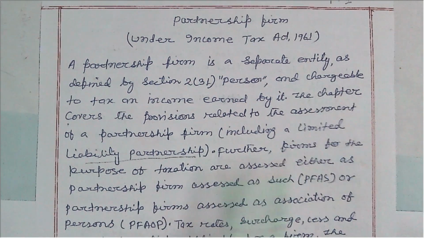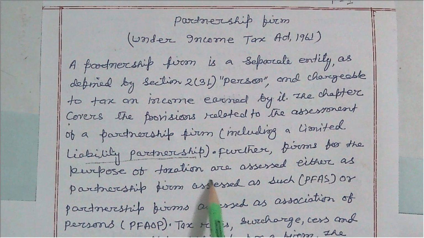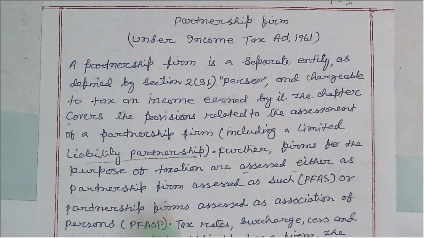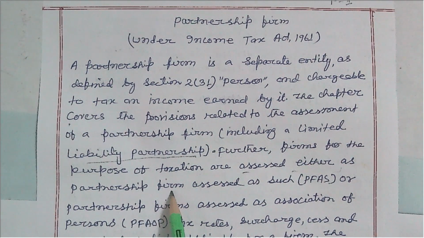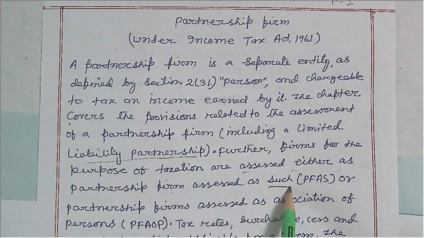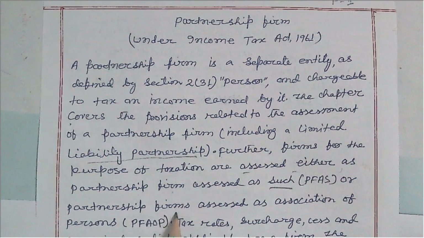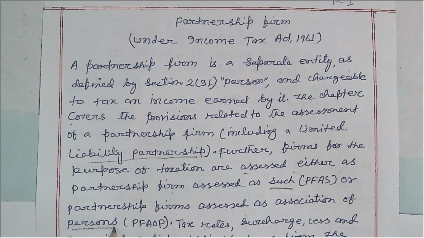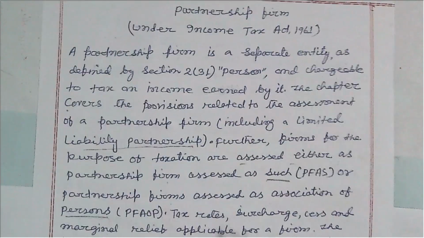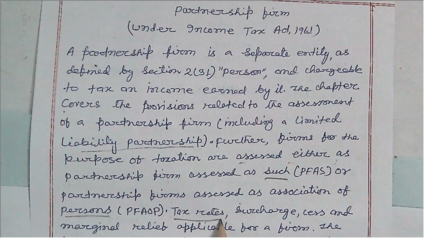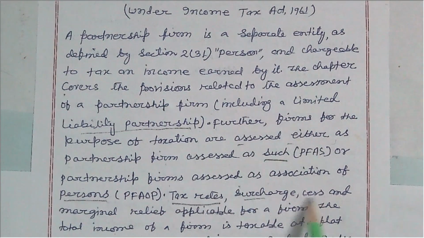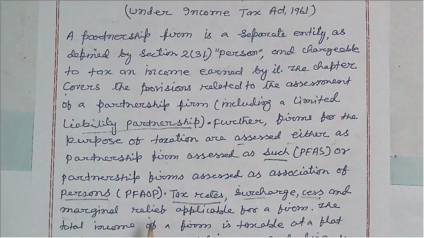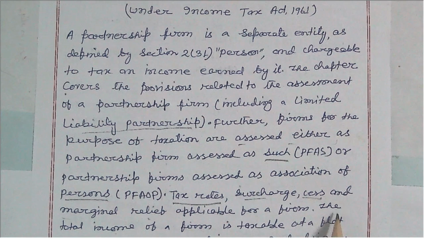Further, firms for the purpose of taxation are assessed either as a partnership firm as such, or as a partnership firm assessed as an association of persons. Now the tax rate, surcharge, cess, and marginal relief applicable for a firm.